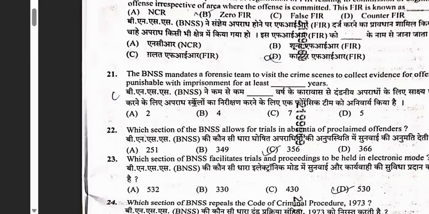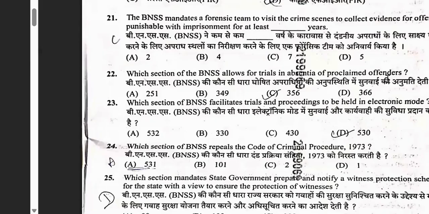Again, the BNSS mandates forensic team to visit the crime scene to collect the evidence for offences punishable with imprisonment for at least dash years. Okay, forensic teams, this is BNSS forensic teams. That's what I told you: you have to understand about the headings and index, and also you should be aware of it. So 2 years, 4 years, 7 years, and 5 years: for which crime is a forensic visit mandatory, collection of that one.